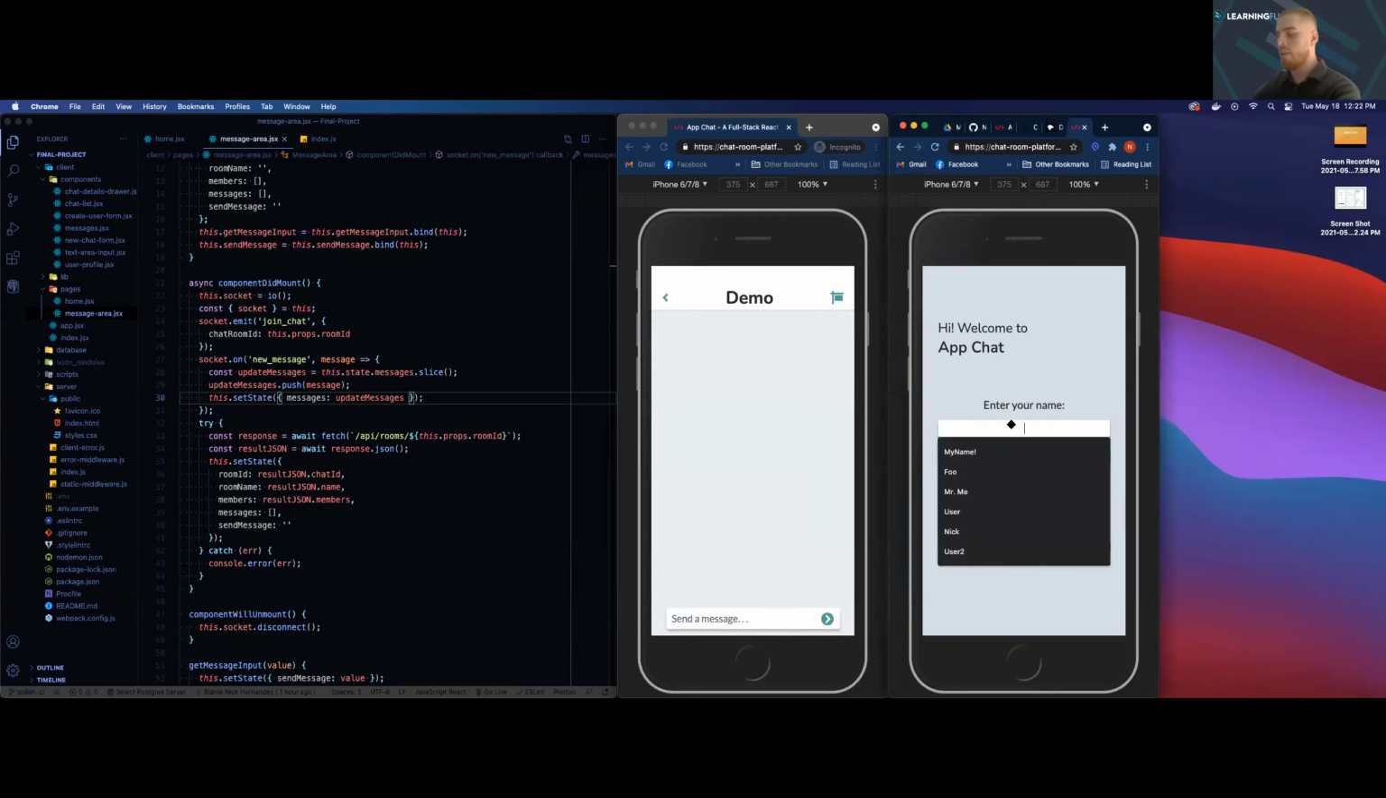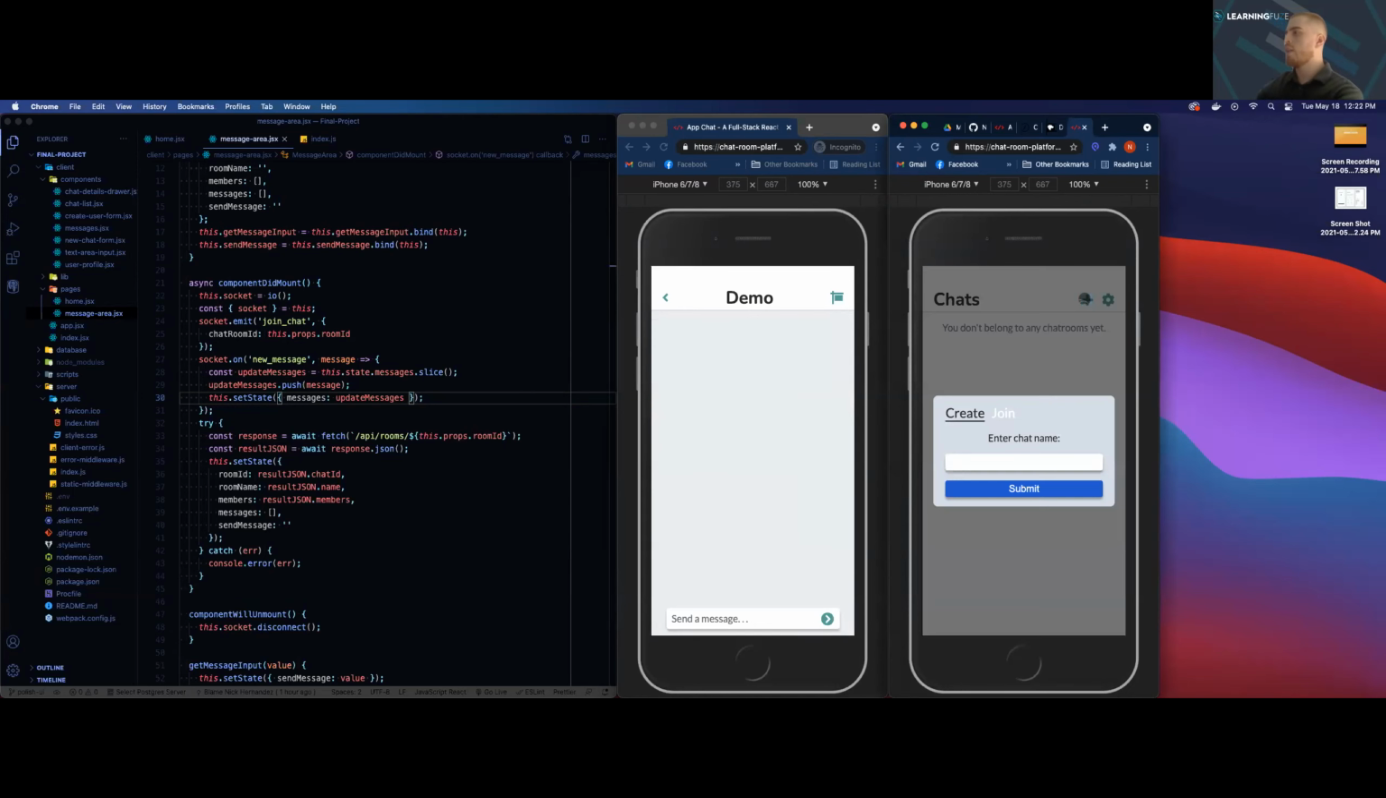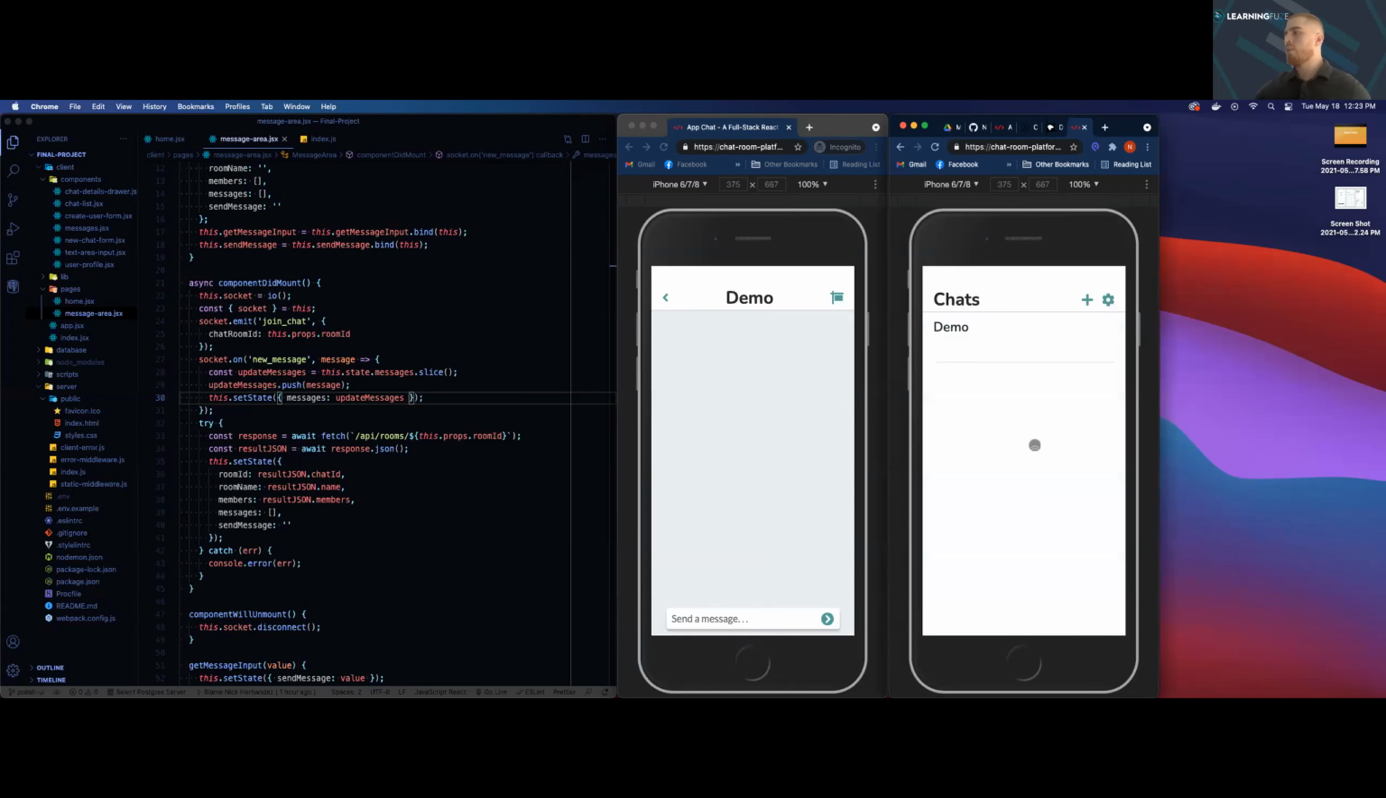We can do that now over on our second user by creating a profile, clicking our new chat icon, clicking join, and then making sure we enter the right chat ID. So we can submit that. This will then render a room item. We click the room item and we now have access to the chat room as well.